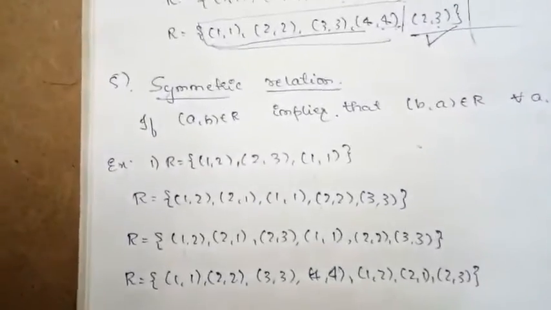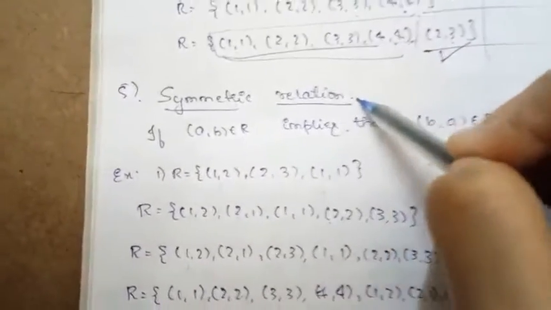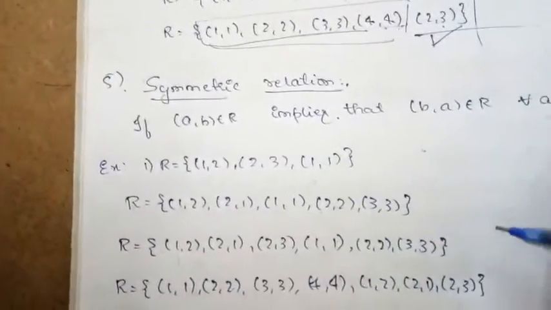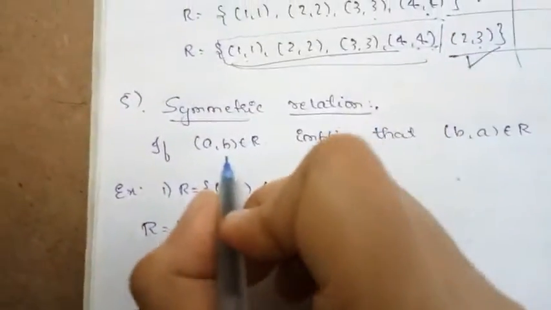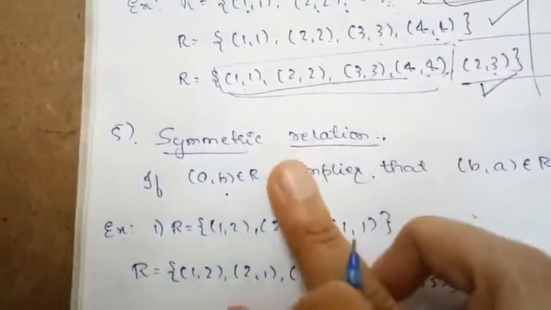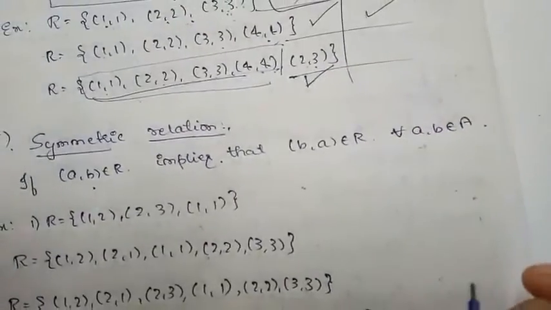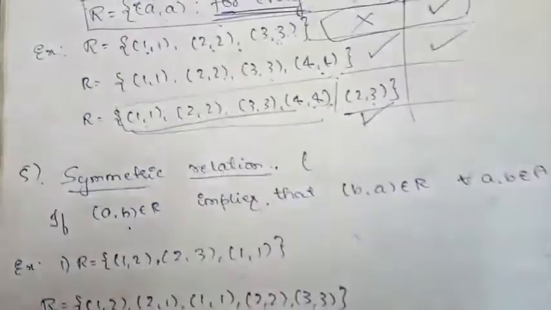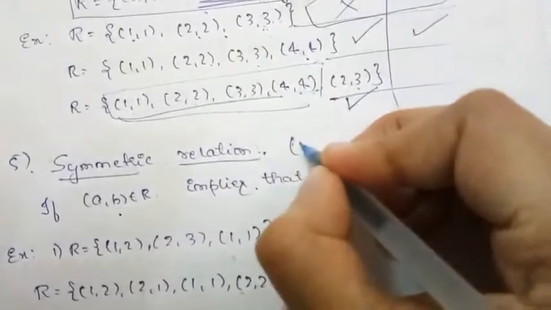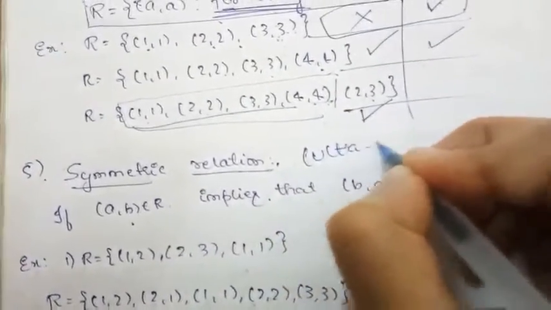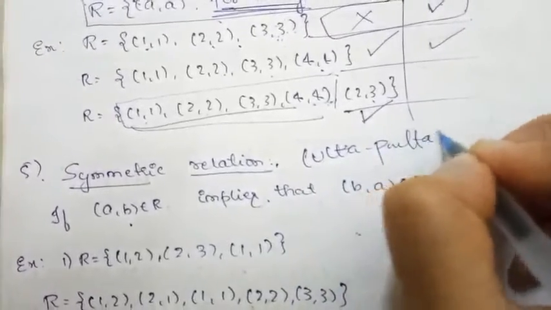So the next relation is the symmetric relation. What does the symmetric relation definition say? If (a, b) belongs to R implies (b, a) belongs to R for all a and b belonging to the set A. In our usual way, I would call it ulta pulta.